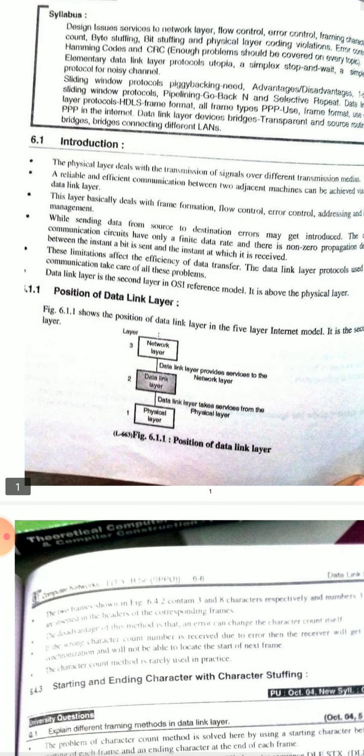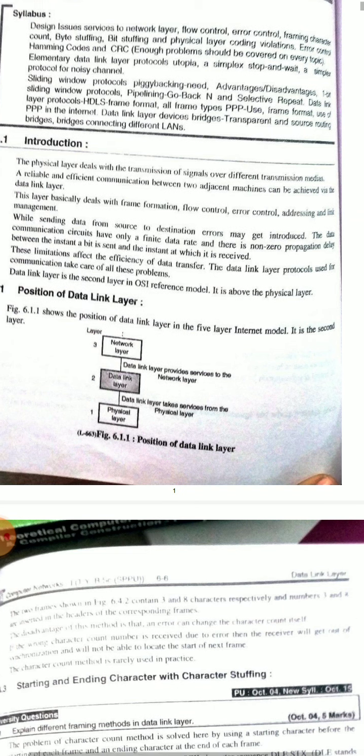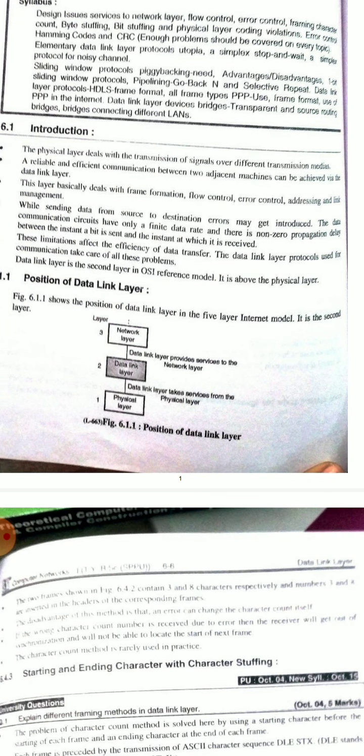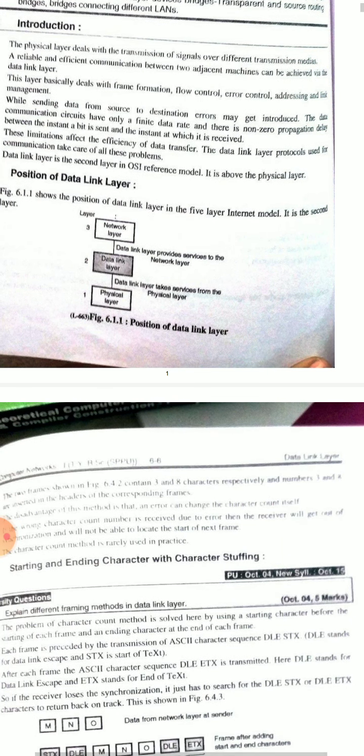These limitations affect the efficiency of data transfer. The data link layer protocols used for communication take care of all these problems. With the help of data link layer protocols, communication is possible. The data link layer is the second layer in the OSI reference model.